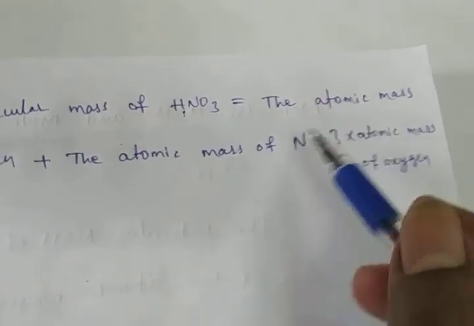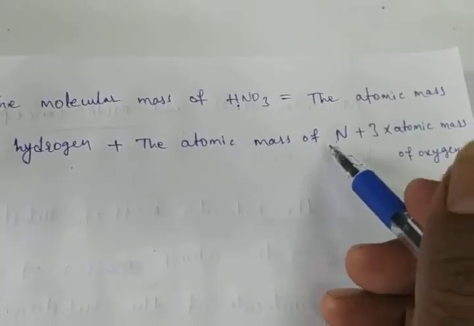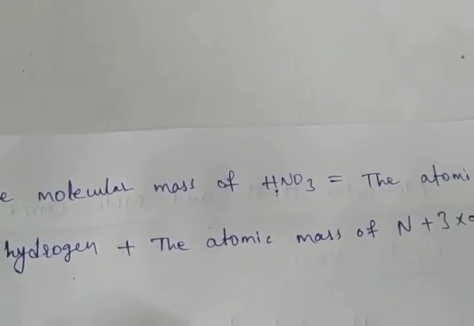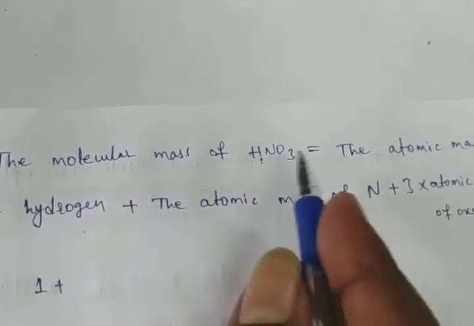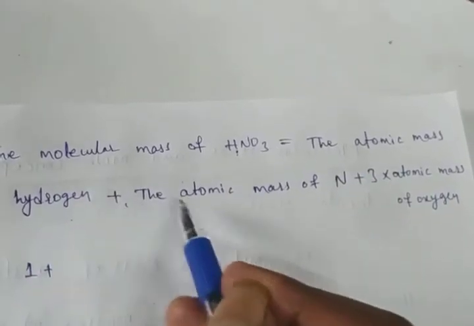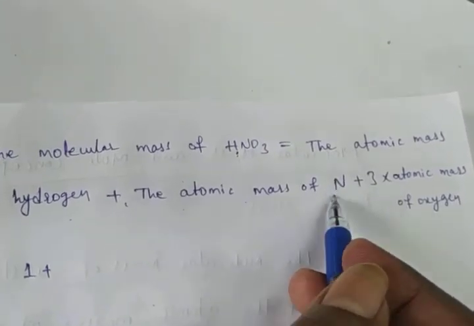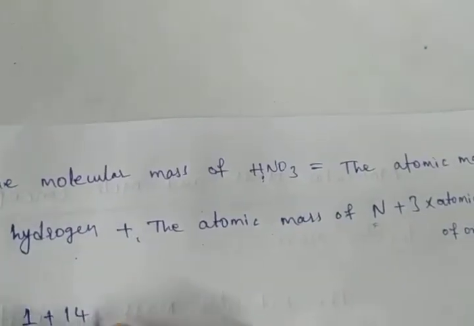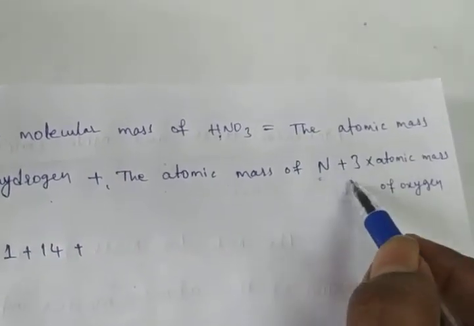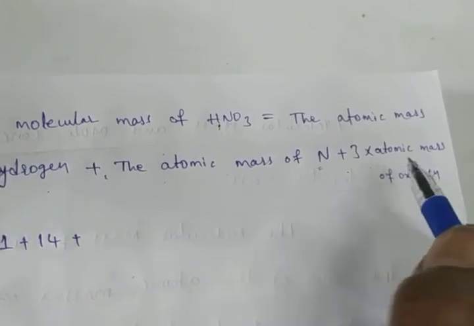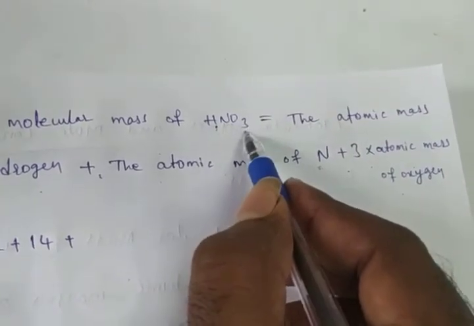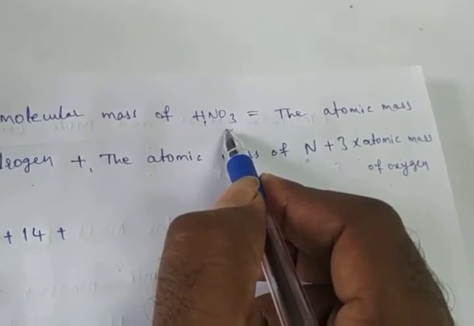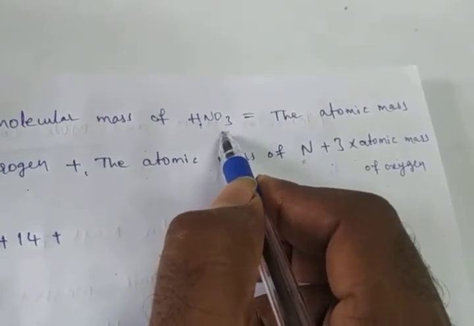Here the atomic mass of hydrogen is 1, plus the atomic mass of nitrogen, 14, plus 3 into the atomic mass of oxygen. Here how many oxygen atoms are there? 3. That's why we have to take 3 oxygen atoms and their masses.